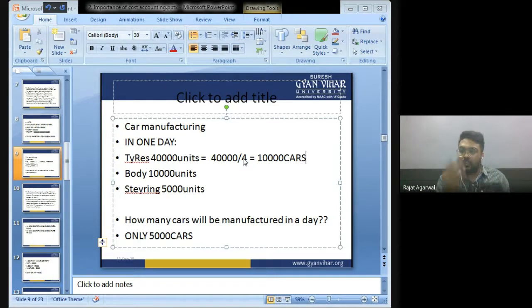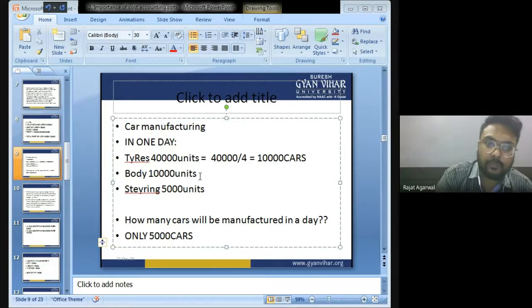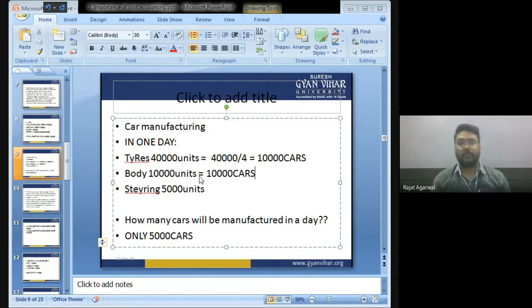Body: 10,000 units of bodies are manufactured in one day. It means we can manufacture 10,000 cars.